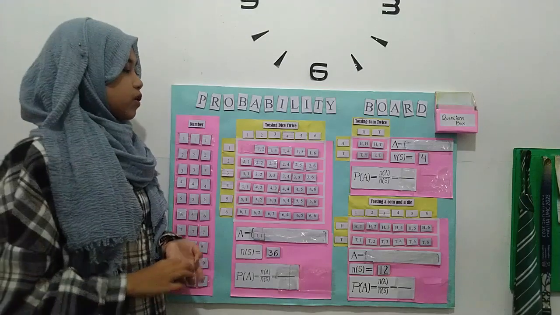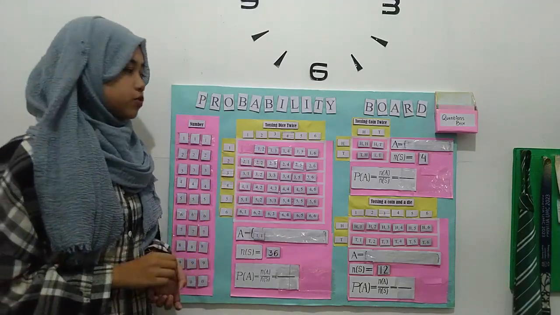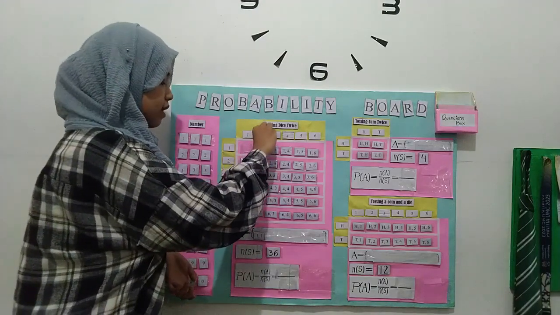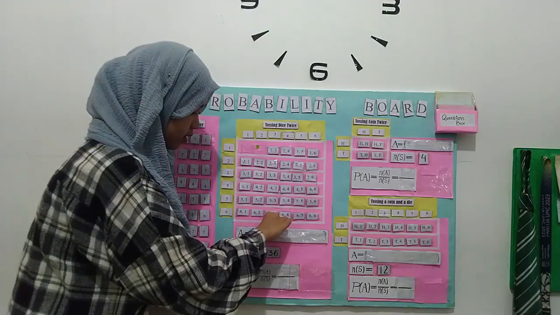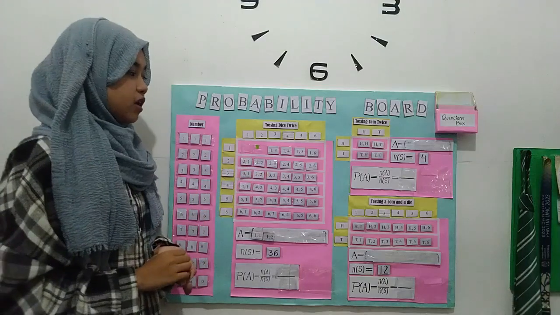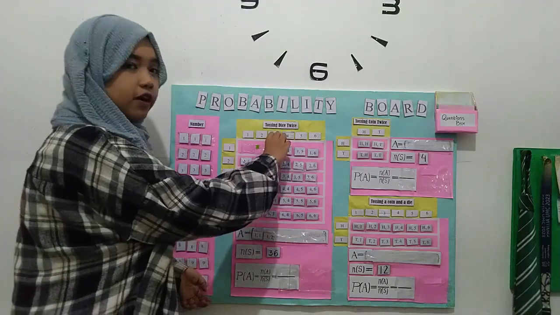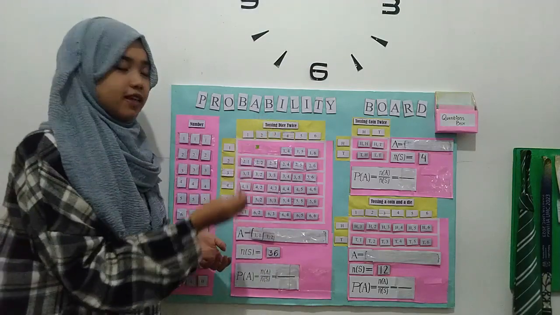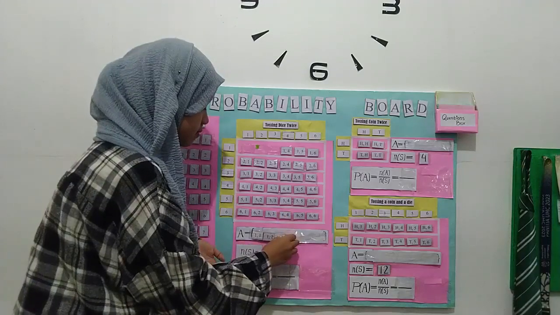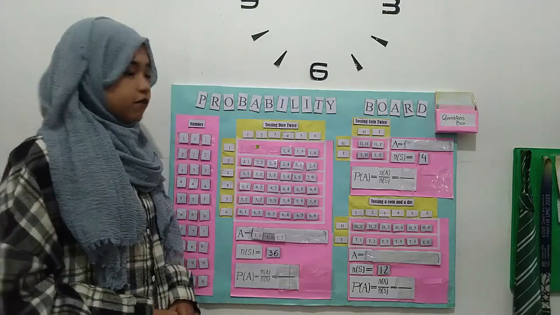And then we will try with 1, 2. 1 plus 2 is equal to 3 and 3 is less than 5, so 1, 2 is element of A. And we try with 1, 3. 1 plus 3 is equal to 4 and 4 is less than 5, so 1, 3 is element of A. Next, 1, 4. 1 plus 4 is equal to 5.